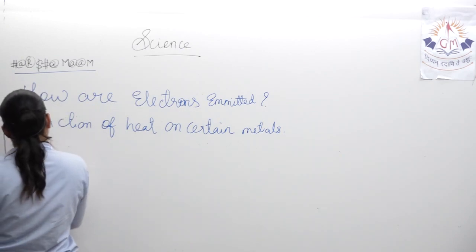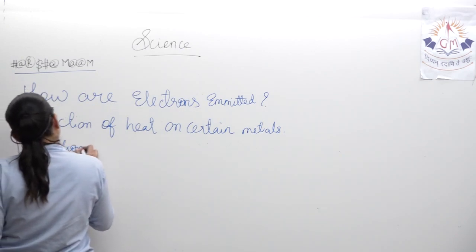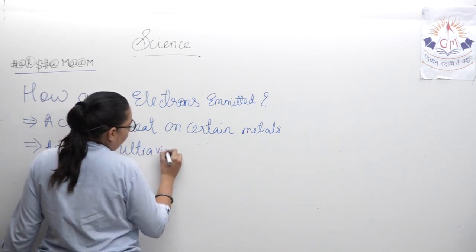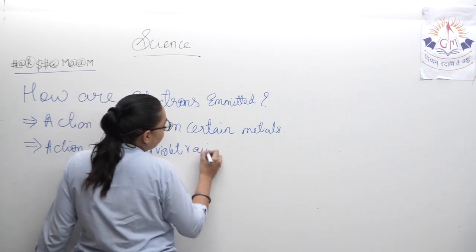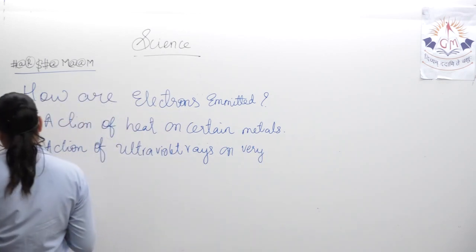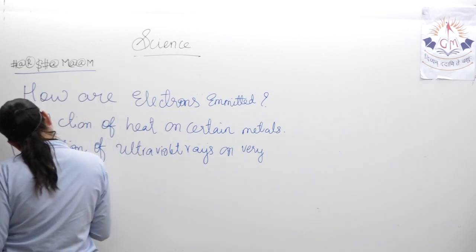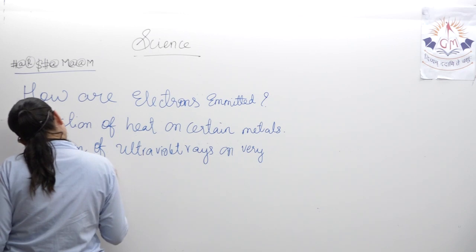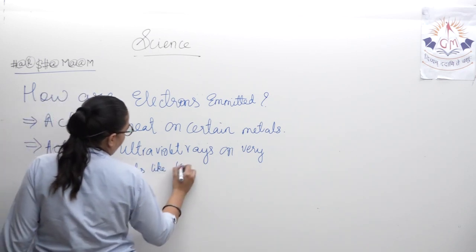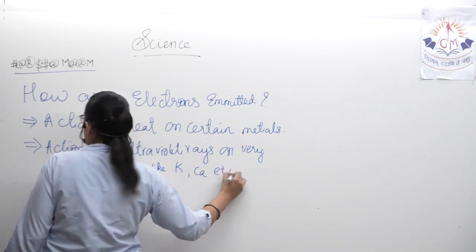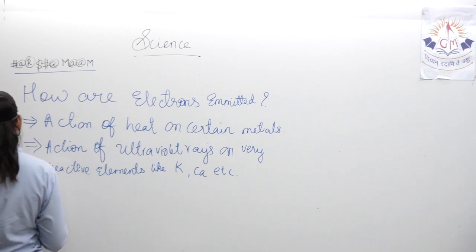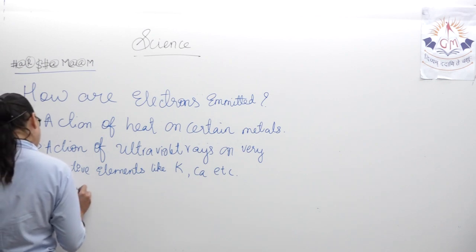Next is action of ultraviolet rays on very reactive elements like potassium, calcium, etc. Next is radioactive elements.